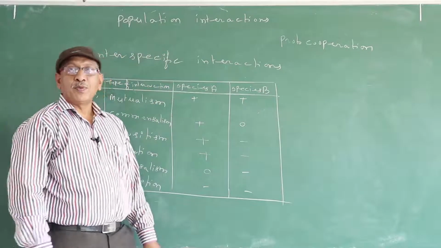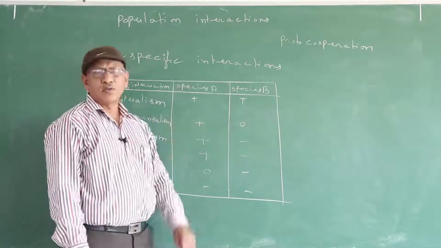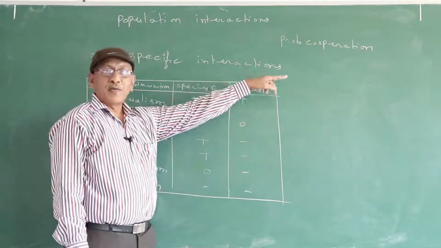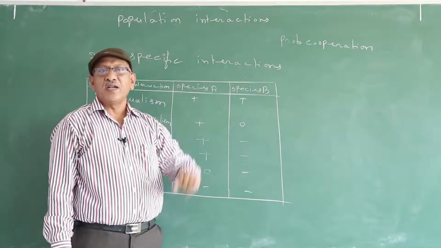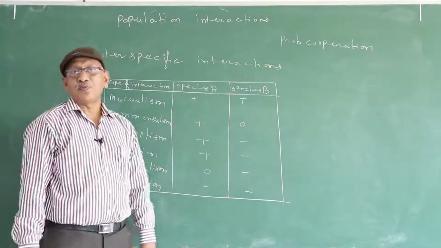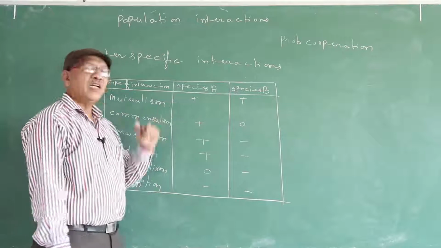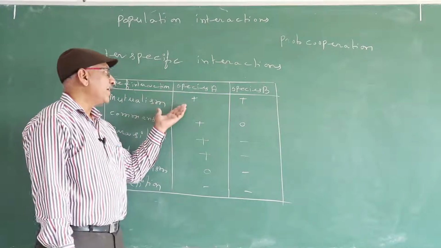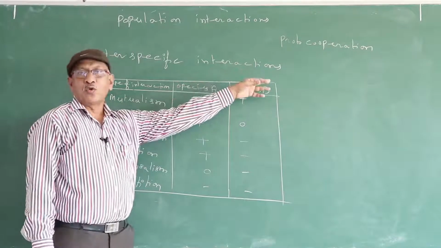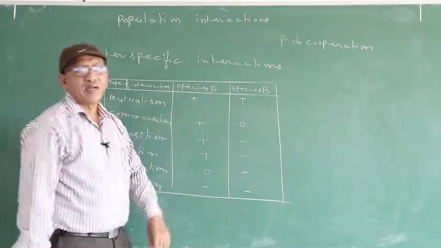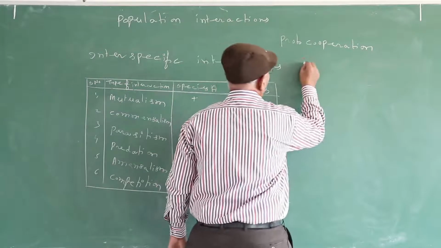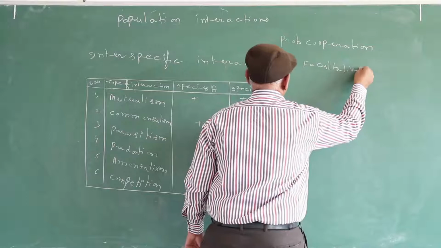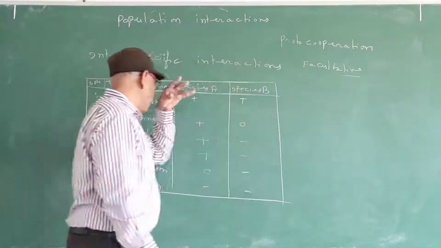In proto-cooperation also, both partners are benefited. If we separate them, they can lead an independent life. In mutualism, if we separate them, they cannot lead an independent life; they die. So mutualism is an obligate interaction, and proto-cooperation is a facultative interaction, not compulsory.